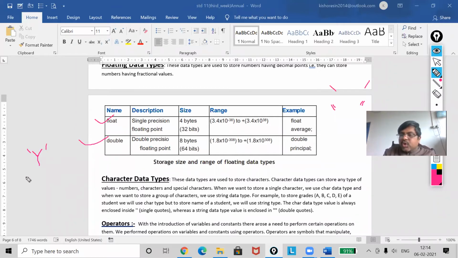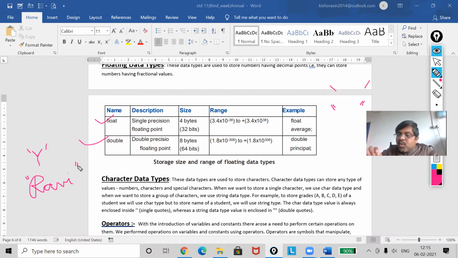And when you want to have your name, suppose "Ravi", this will be your string.